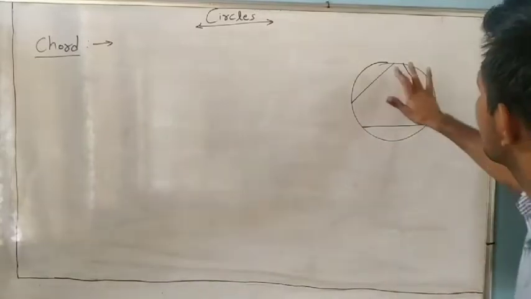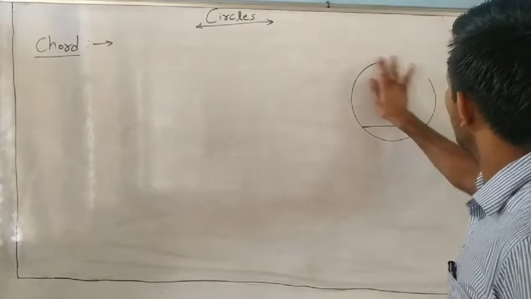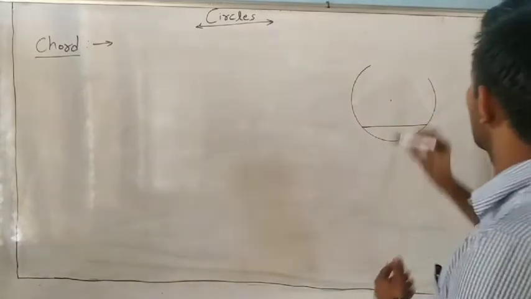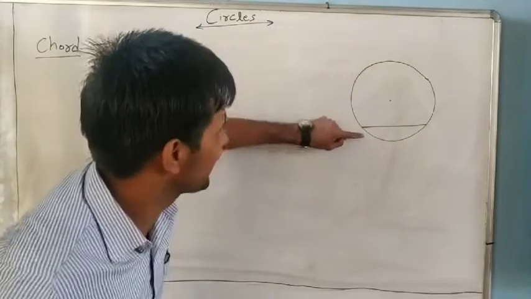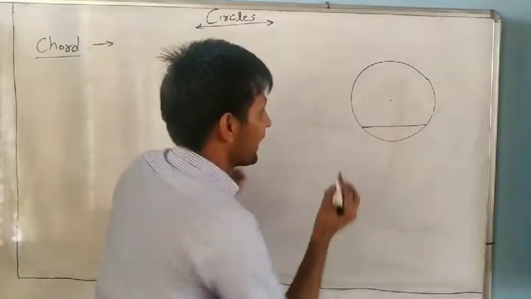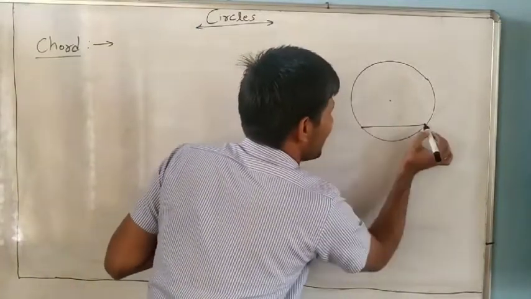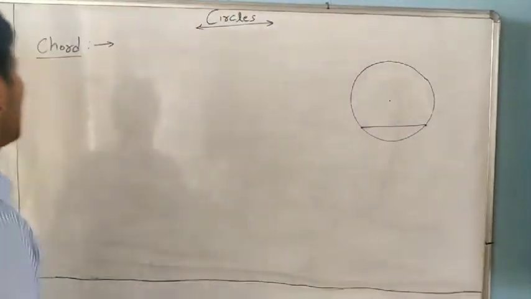So what is the definition of a chord? A chord is a line segment, and where do the end points of this chord lie? On the circle.